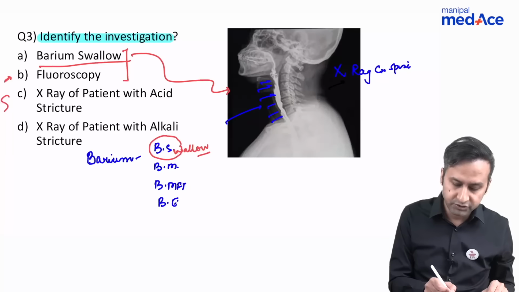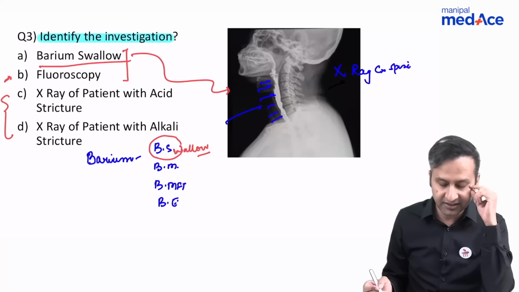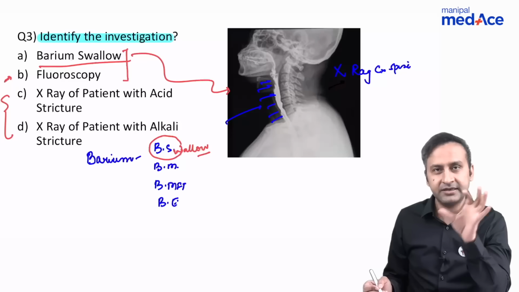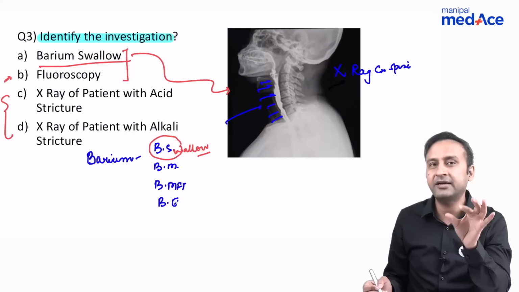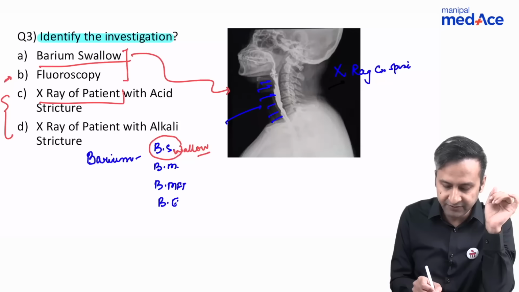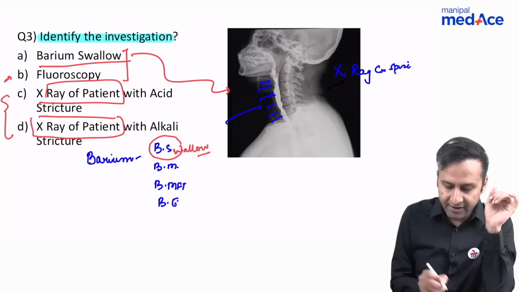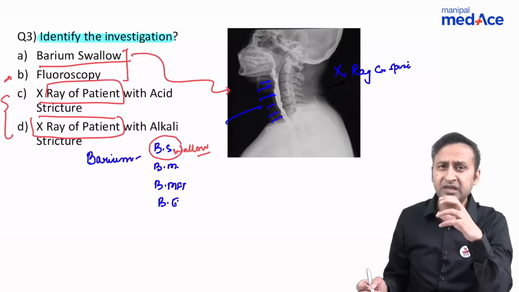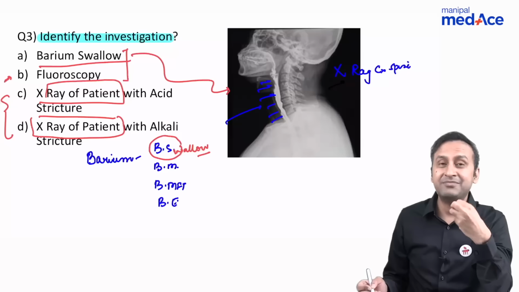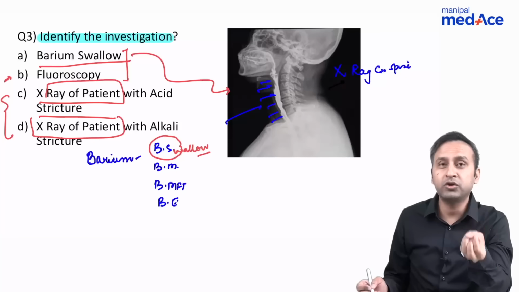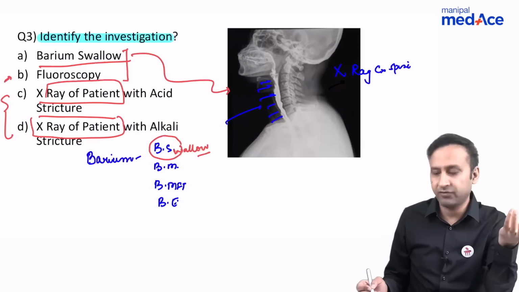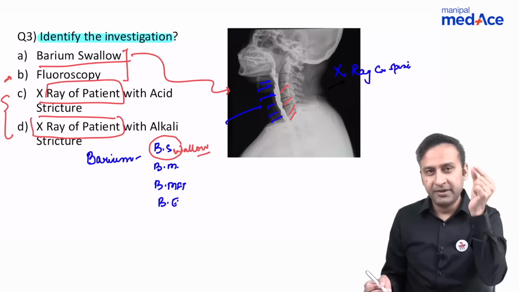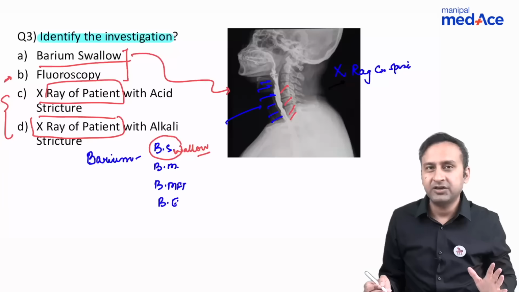Look at the other two options: X-ray of the patient with acid stricture, X-ray of the patient with alkali stricture. First of all, it is not just an X-ray. It is an X-ray, but it is complemented with a barium study. So this part is definitely incorrect. And if you have an X-ray of a patient with acid or alkali strictures, those are going to occur in the esophagus. So you're going to find some narrowing in the esophagus. You're going to find some pooling of contrast, some dilatation upstream to the level of narrowing. We find nothing like that in this particular case. We can see a smooth passage of barium. The barium column is very well seen in the upper esophagus.